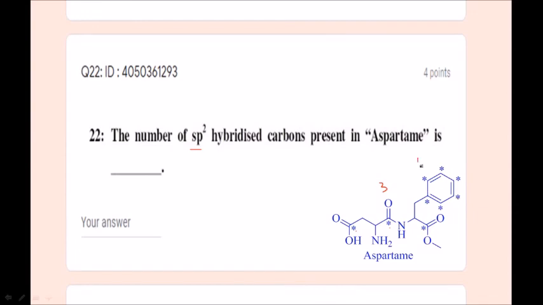So benzene is going to have 6 sp2 hybridized carbons. Total how many are there? 9. So the correct answer is 9. Dear students, if you know the structure of aspartame, it is very easy to find the sp2 hybridized carbons. So the sp2 hybridized carbons are 9.